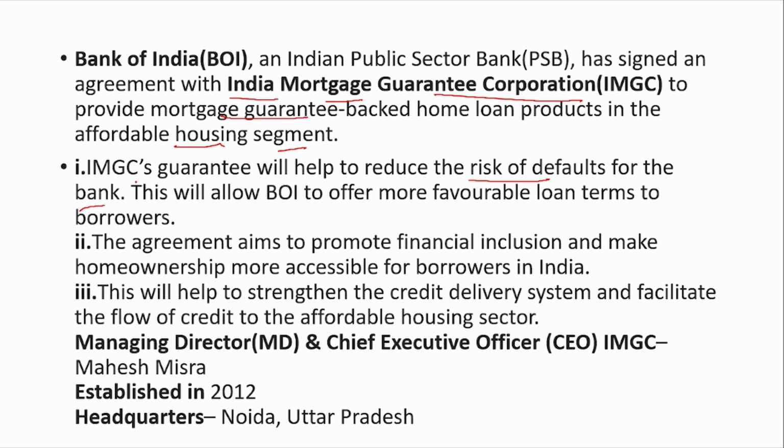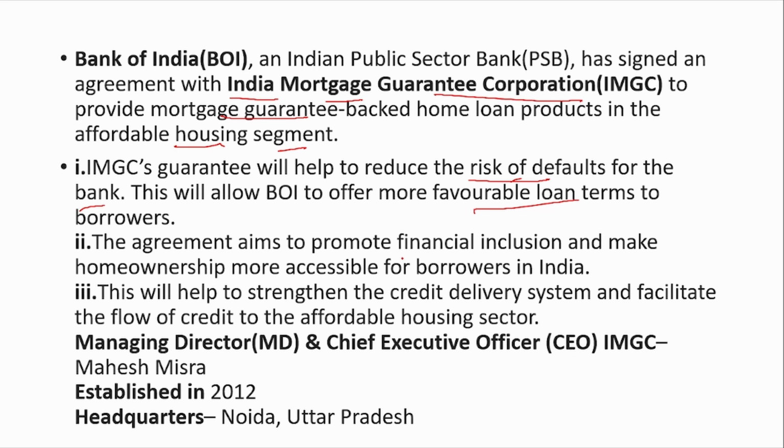If this IMGC comes into the picture, it will provide the guarantee. It will tell the Bank of India that I provide you the guarantee for this house loan. So, by providing the guarantee, the risk of the bank reduces. Along with that, the Bank of India also provides some favorable loan terms to the borrowers. So, previously I was told to pay 20% down payment. Now, since this guarantee is provided, the Bank of India will tell you to pay 10%. That is enough. So, now I just have to contribute 1 lakh.